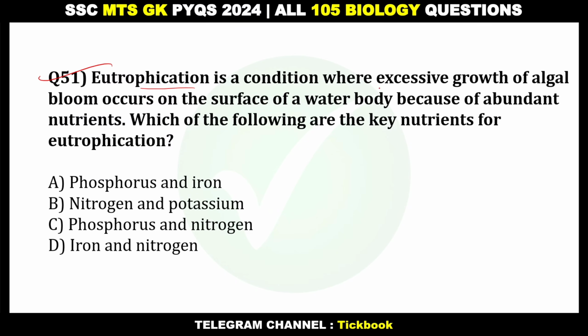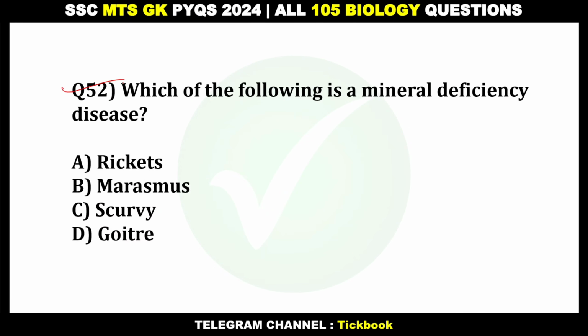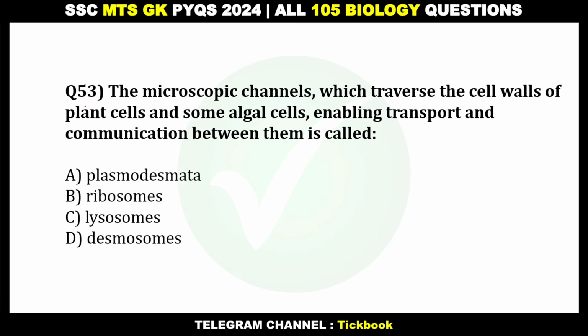Question number 51. Eutrophication is a condition where excessive growth of algal bloom occurs on the surface of water body because of abundant nutrients. Which of the following are the key nutrients for the eutrophication? Number C, phosphorus and nitrogen. 52. Which of the following is a mineral deficiency disease? Option number D, goiter.